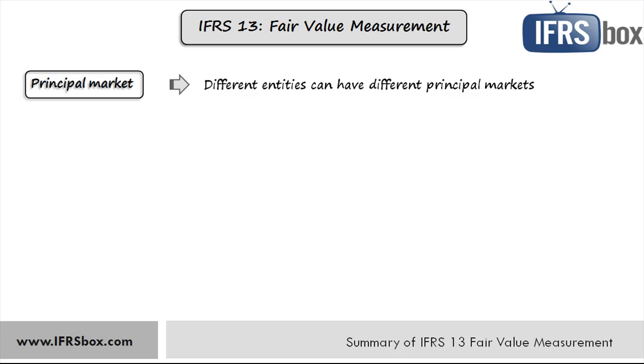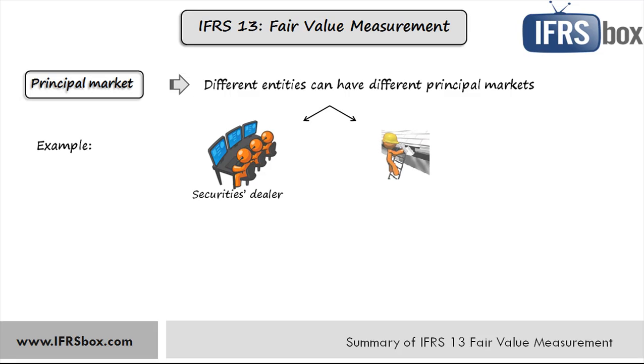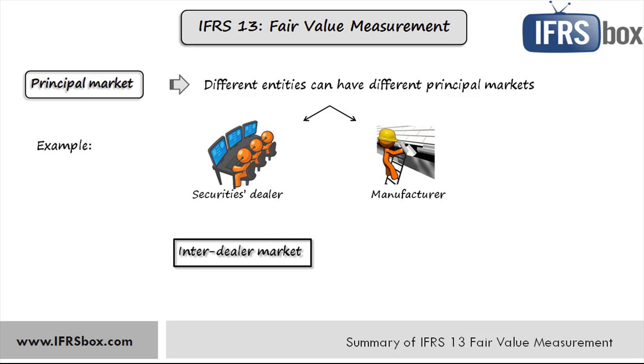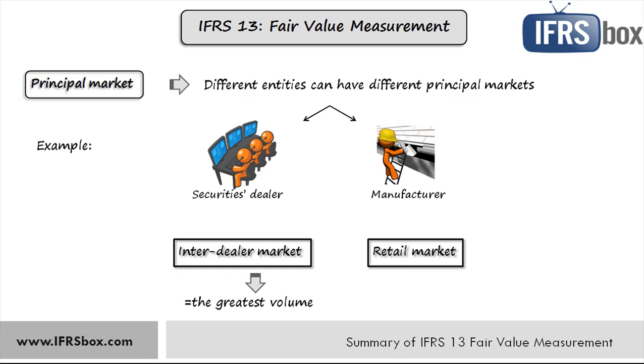Well, how is that possible? Let's imagine that there are two different companies valuing the same shares. One company is a certified securities dealer or some broker, and the other company is just a manufacturing company. And let's say there is some interdealer market. Well, it means that only certified securities dealers are entitled to buy and sell on it. And there is a retail market for the same security, where everyone can enter and make transactions. Let's say that the biggest volumes are traded on the interdealer market.